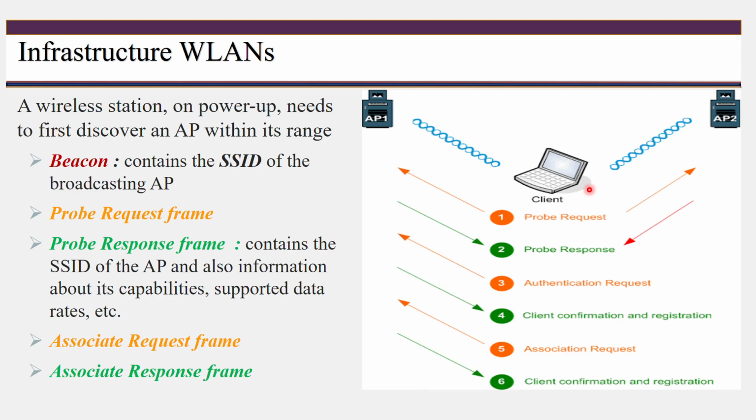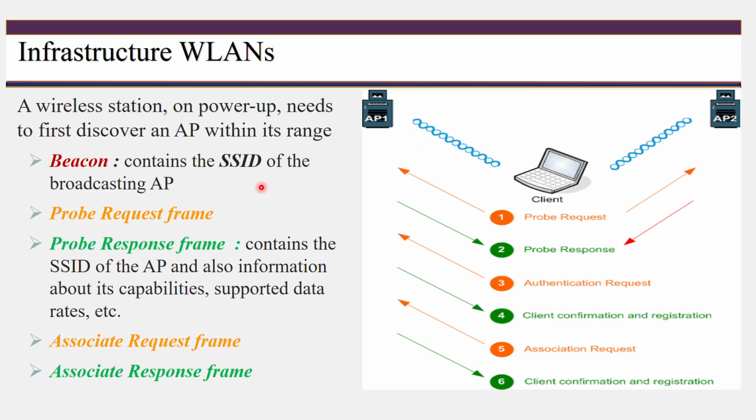Now these are AP1 and AP2, and this is the client. Client means workstation. The access points also have to announce that they are available in this range. For all the workstations, an access point sends a frame, which we call a beacon frame.